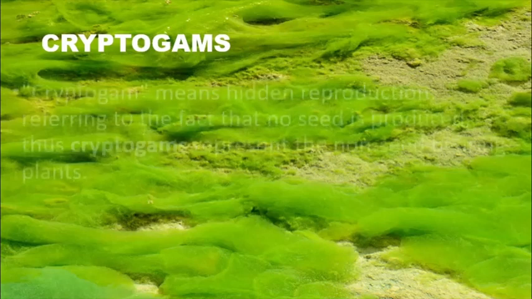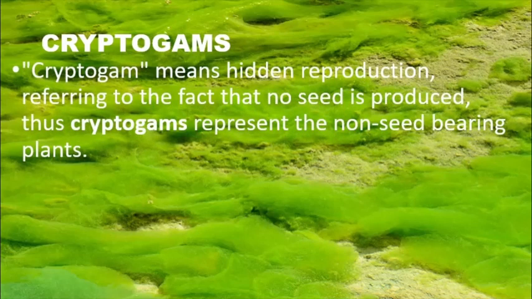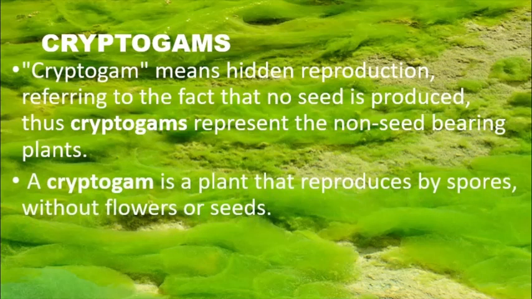Now, cryptogams are the plants which do not produce seeds. That is, they are non-seed bearing plants. Also, as these plants cannot produce seeds, the reproduction is done through spores. That is, they form spores and the spores will fall or be dispersed, and wherever that spore falls, another cryptogam plant starts to grow. So for reproduction, the spore formation method is used.